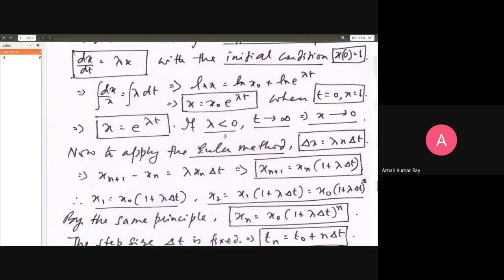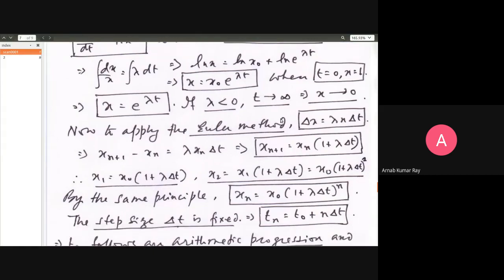Anyway, so let's see. Now, suppose lambda is a negative number. So it will be a negative number into real positive time. Time can't be negative. So negative number into positive time, when t goes to infinity, this product will be minus infinity. If it is minus infinity, e raised to minus infinity will go to 0. Therefore, when t goes to infinity, x will go to 0 if lambda is negative. All of you, please follow with due attention. This will be very important for your lab work.